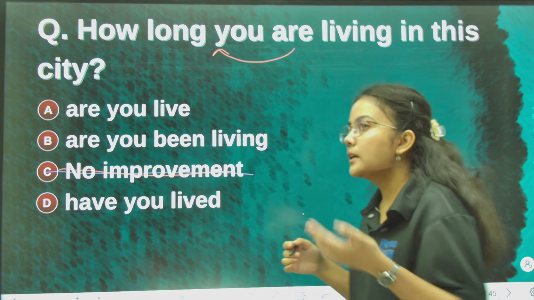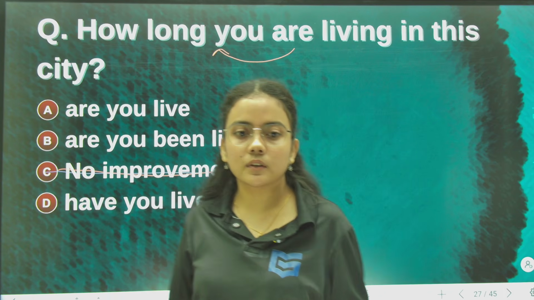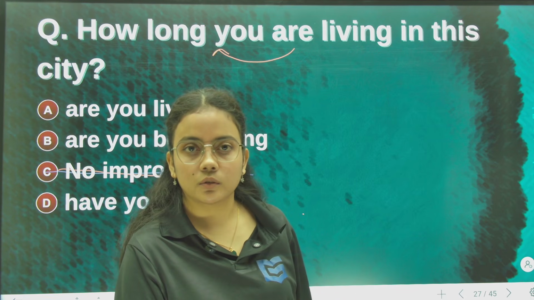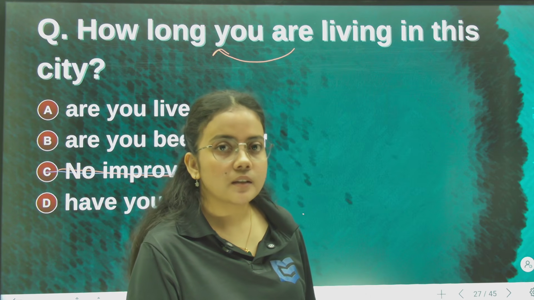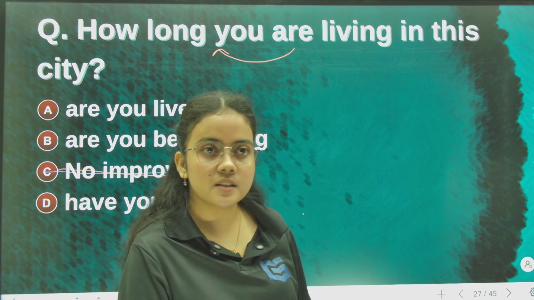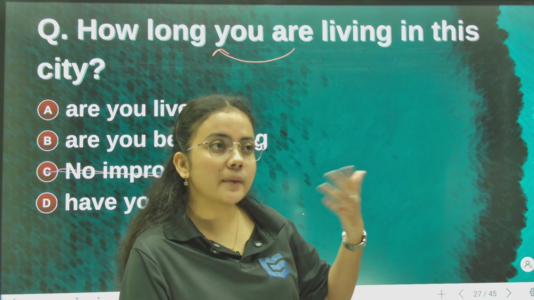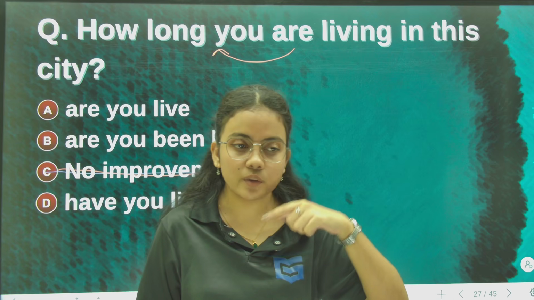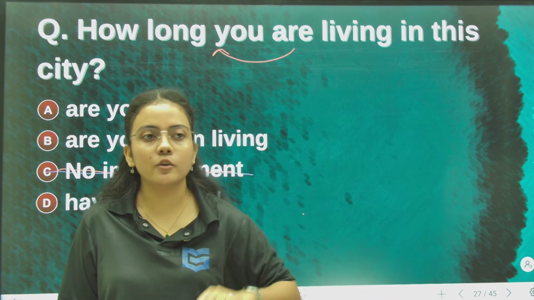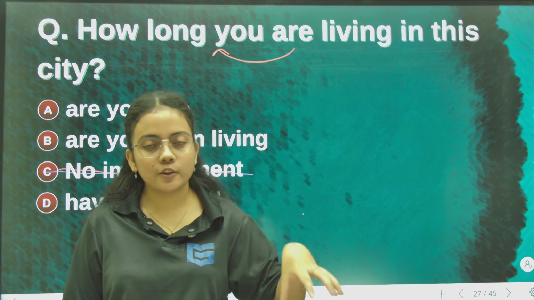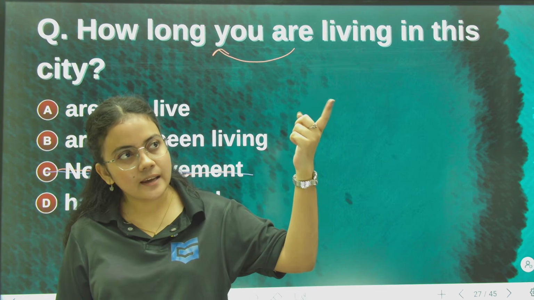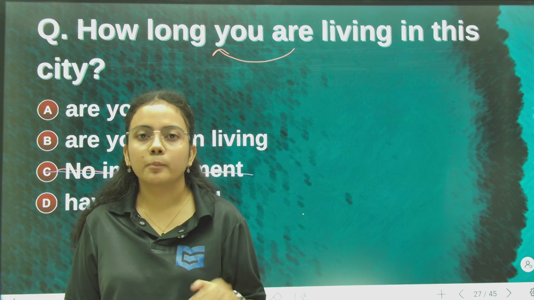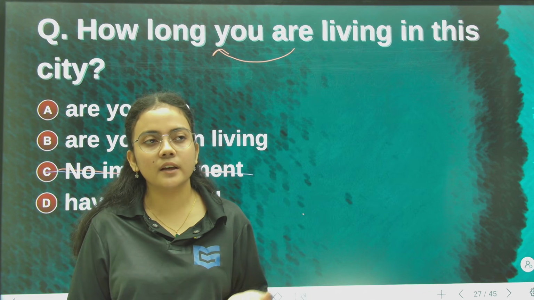So, the question is: how long have you been living in this city? Some people say, how long have you been living in this city. So since what time, how many days or how many years? The action of living started in the past and it is still continuing. The interrogator already knows that the action of the person living started in the past and it is still continuing in the present. So in this type of sentences, what do we do?